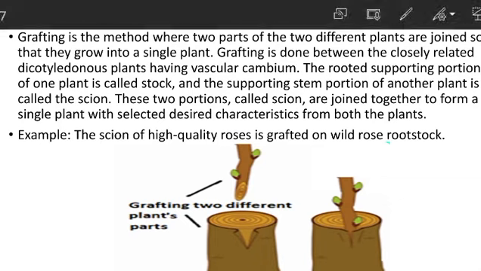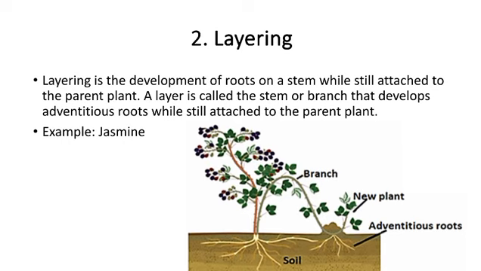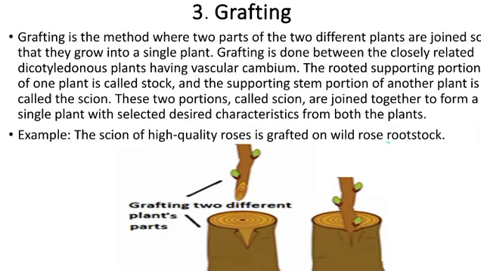Grafting is simply a farming technique where farmers cut a suitable stem of a given species of plant. That stem is called a scion, and they attach that scion onto a root system called the stock. The scion and the stock later on become permanent parts of each other, growing up to form a whole new plant. Yes, you can attach different species of scions on the same root system, but note that by the end you're going to have a whole plant with different fruits, different species of plant on the same tree.